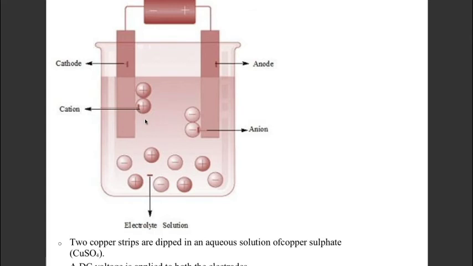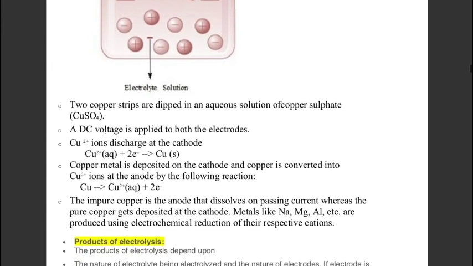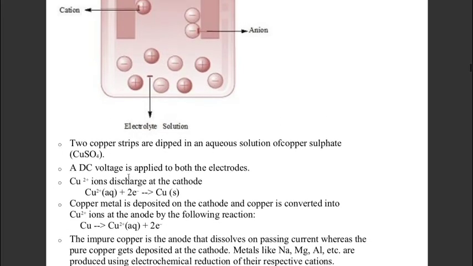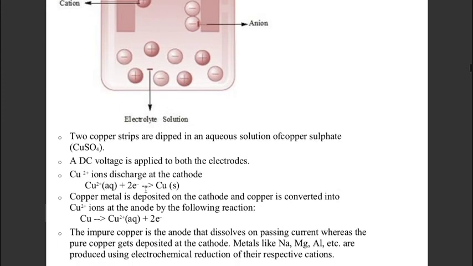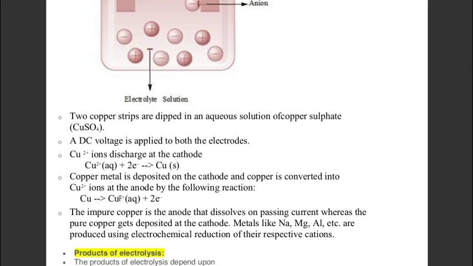When copper ions go to the cathode, they accept 2 electrons from the cathode and get deposited there in the form of copper metal. At the same time, the copper atoms at the impure anode go into the solution in the form of copper plus 2 ions, leaving behind their 2 electrons at the anode.